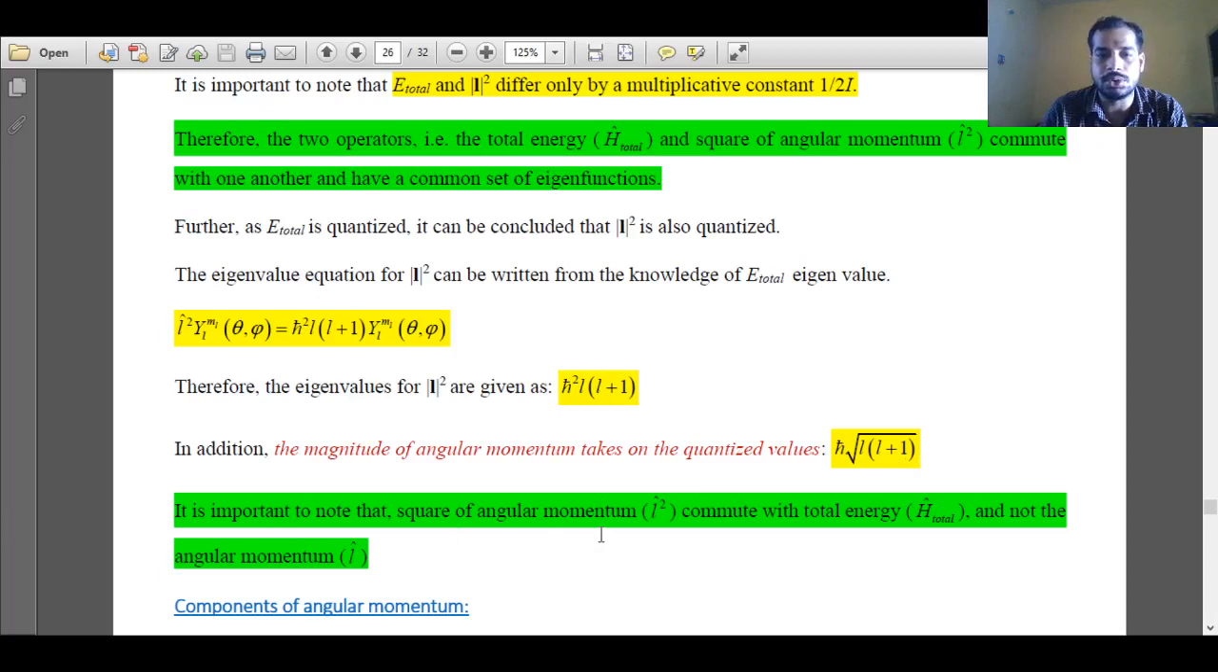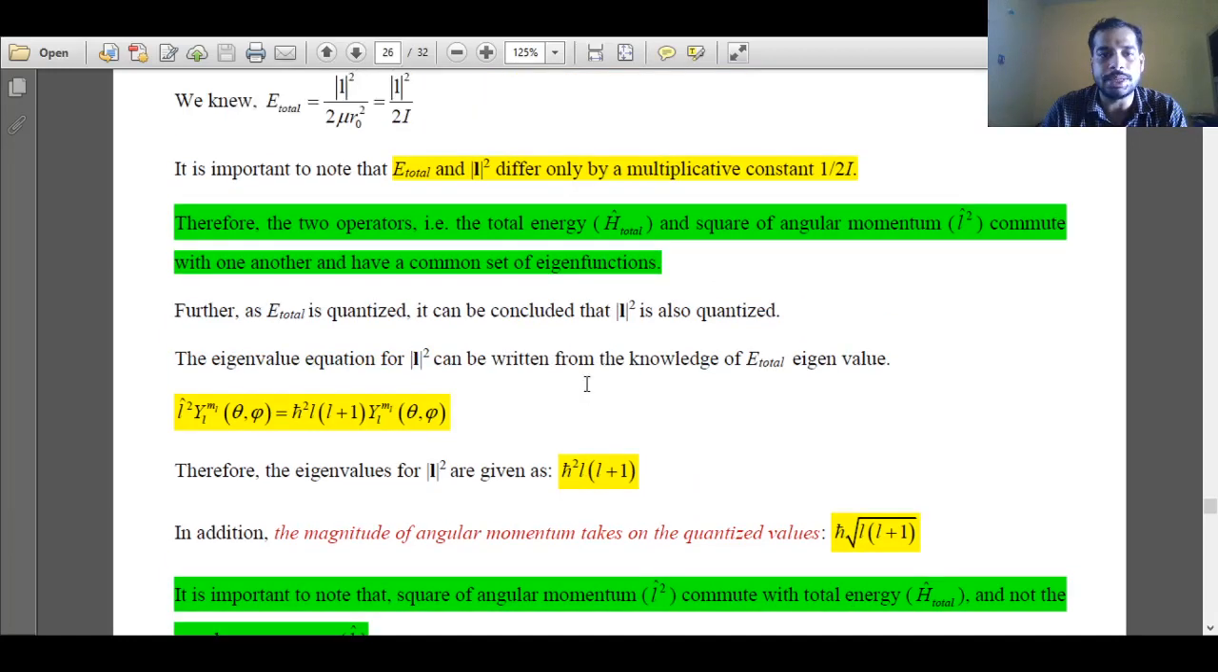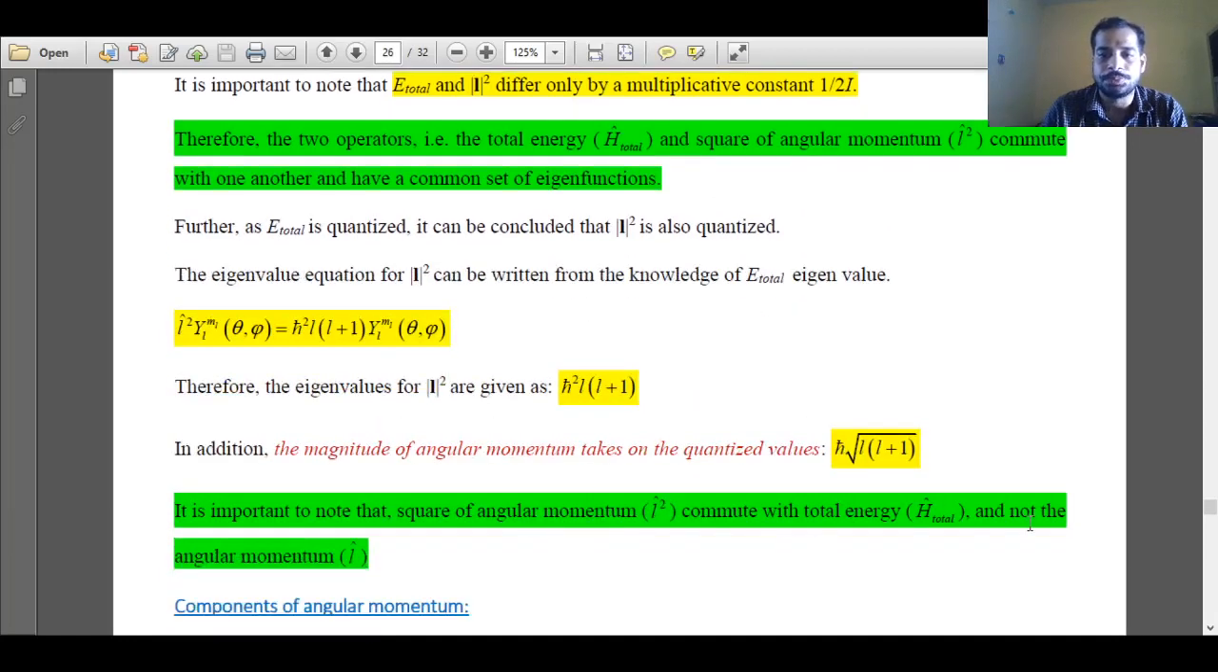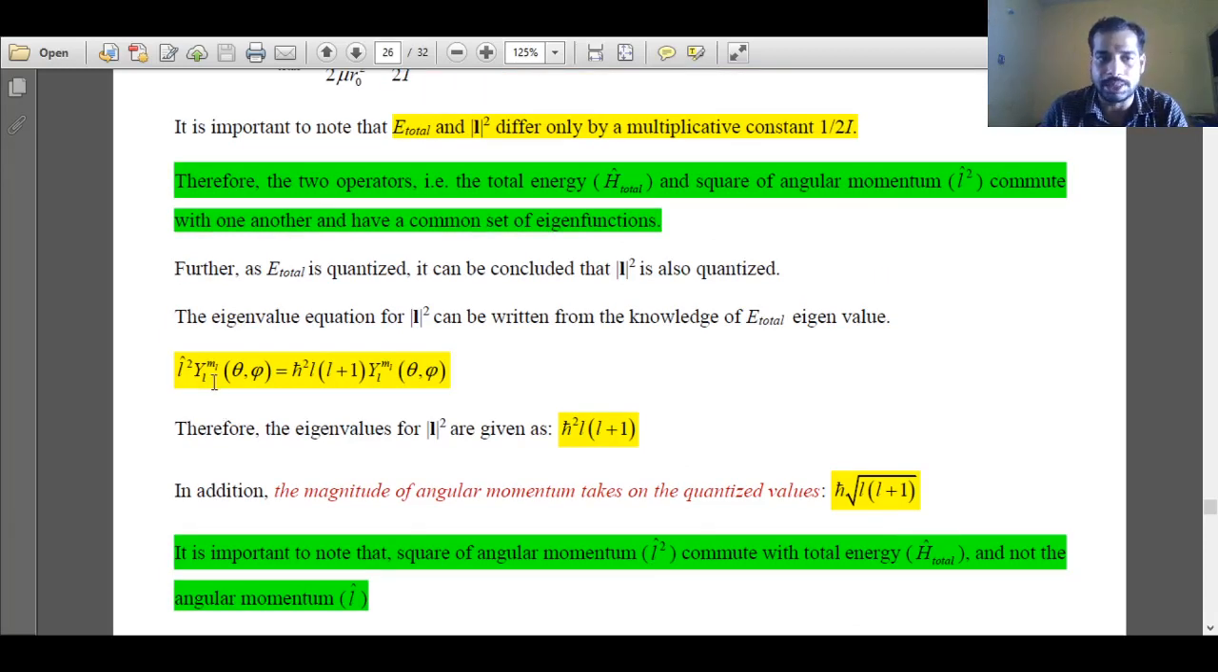It is very important to note that the square of angular momentum commutes with total energy because they are separated by a multiplicative constant 1 over 2i. So, it is the square of angular momentum, and not angular momentum, that commutes with the total energy. The angular momentum does not commute with total energy, but the square of angular momentum does. Similarly, I can also say the spherical harmonic is an eigenfunction of total energy and an eigenfunction for the square of angular momentum, but the spherical harmonic is not an eigenfunction for angular momentum.